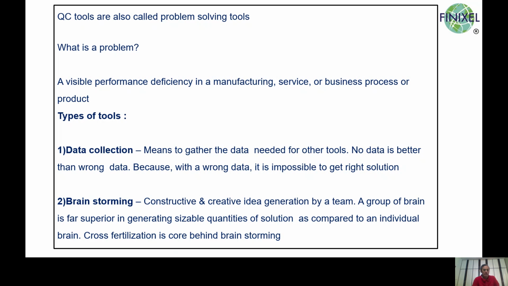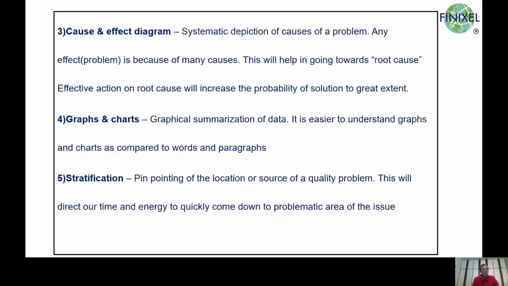After collecting the data, there is a need to generate ideas. So brainstorming is the tool used to generate ideas. People connected with the area join together and do a brainstorming exercise wherein many ideas come up. Among the many ideas, optimal solution is possible. Then the next tool available is cause and effect diagram.